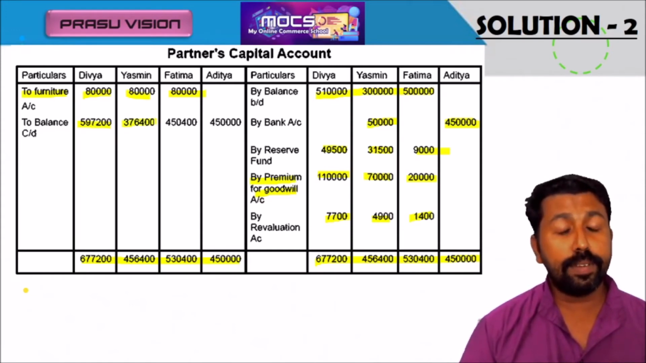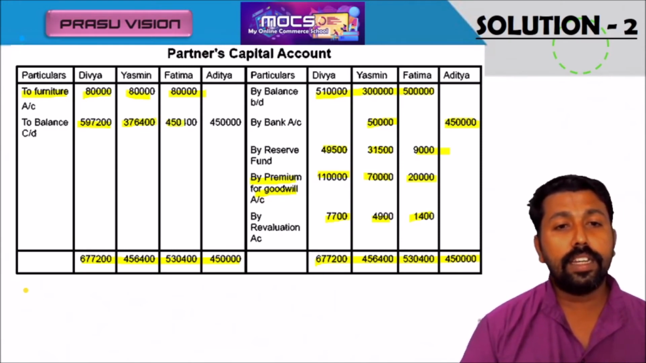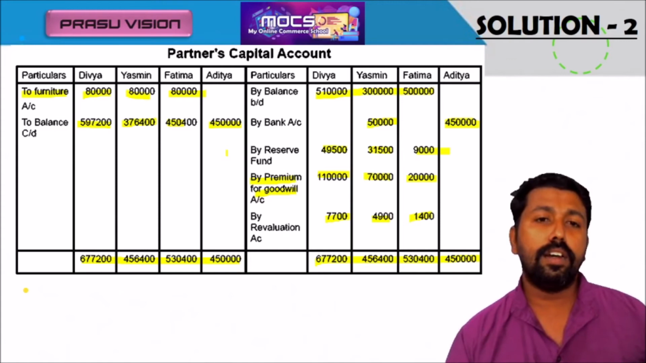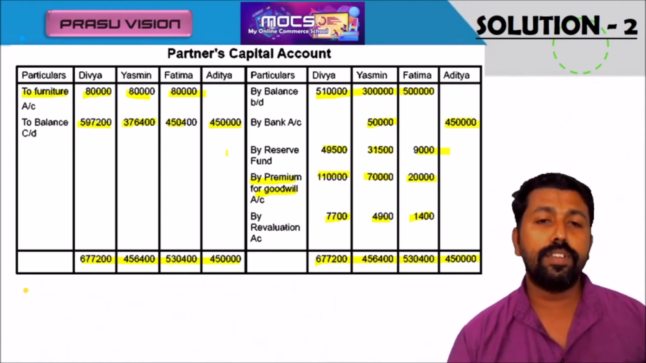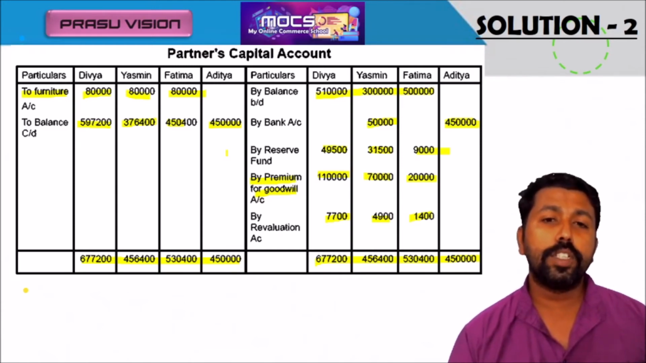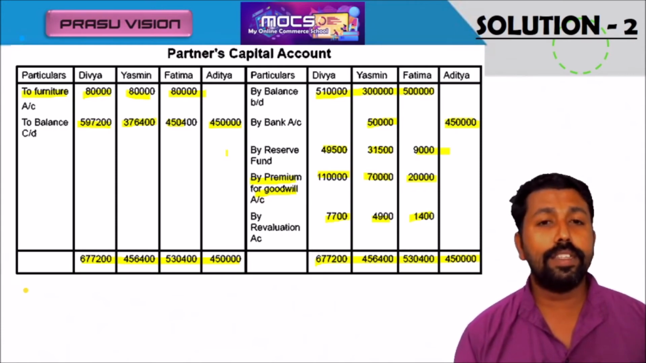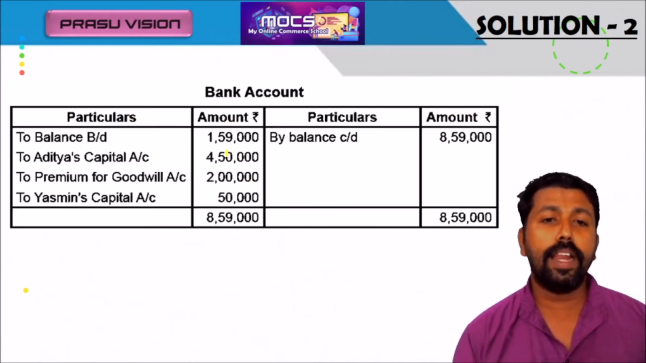5,97,200, 3,76,400, 5,50,400, and what is brought by the new partner, 4,50,000. So we have to prepare the balance sheet next, but for the calculation of the total value of the bank balance, I am suggesting we have to prepare a bank account. It will bring the actual balance. Okay, that we have to record in the new balance sheet.